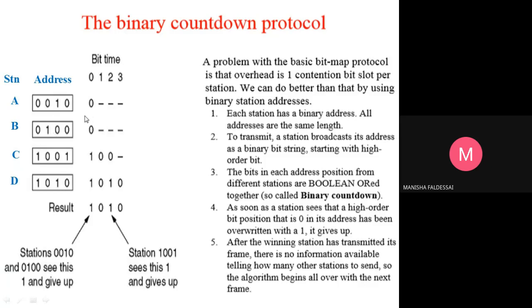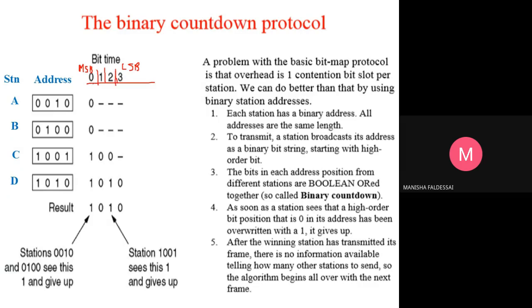To transmit, a station broadcasts its address as a binary bit string, starting with the high order bit. The high order bit is your MSB, the most significant bit, and the last is your LSB, the least significant bit.